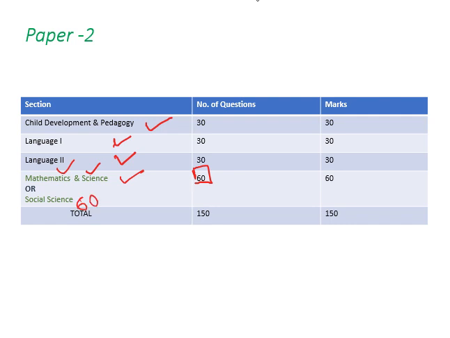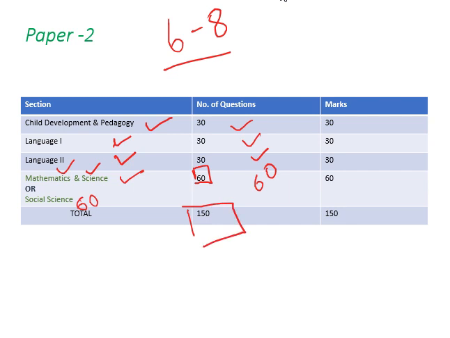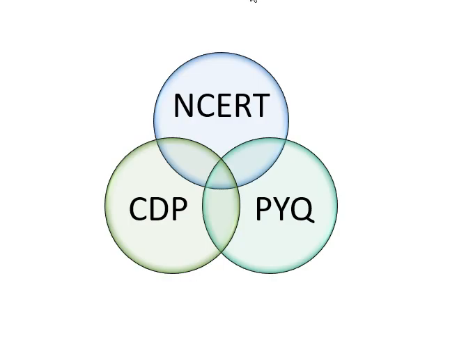Okay, and this again we know is for classes 6th to 8th. So if you want to become a teacher for class 6 to 8, then you need to check these options. Every section, as we discussed, is of 30 marks, apart from the optional subject which is for 60 marks. Again the total makes 150 marks in total. Okay, 150 marks, 150 questions. I hope that's clear. Then moving on, what was my strategy? This is my strategy which I'm going to discuss.